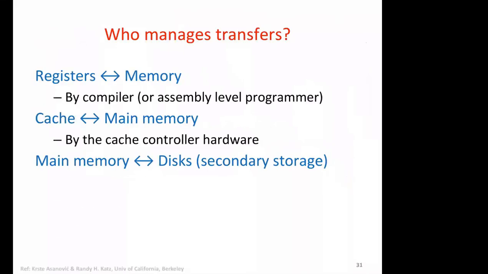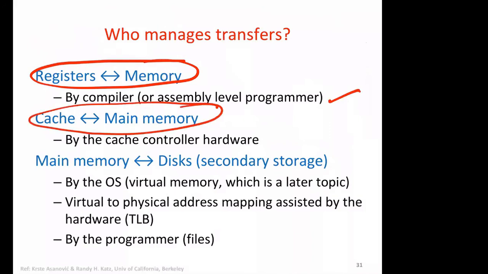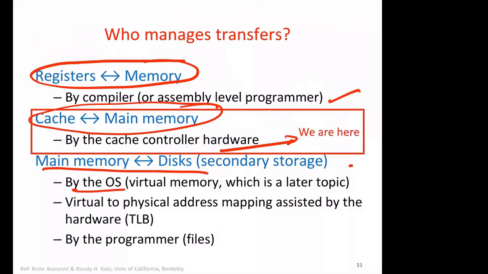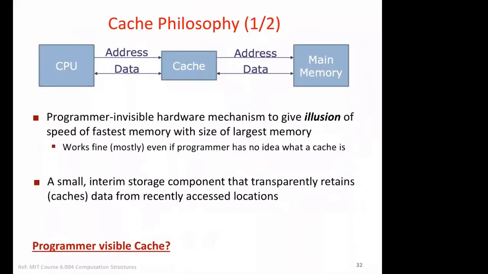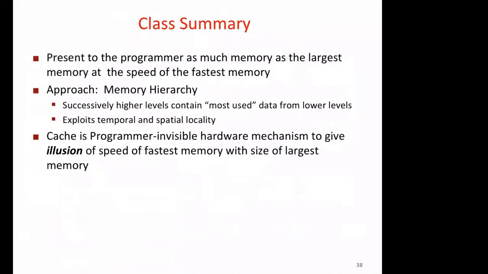Okay, so this point we have already discussed. Registers and memory transfer is managed by the compiler. Cache and main memory by the cache controller or hardware, and main memory to disk is managed by the OS and some program. Okay, I think we have not even finished 50%, no, maybe a few more slides are left out. Okay, only 3/4.